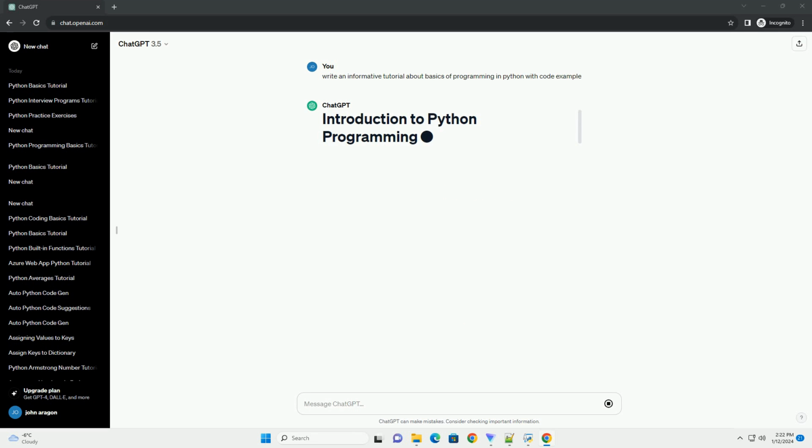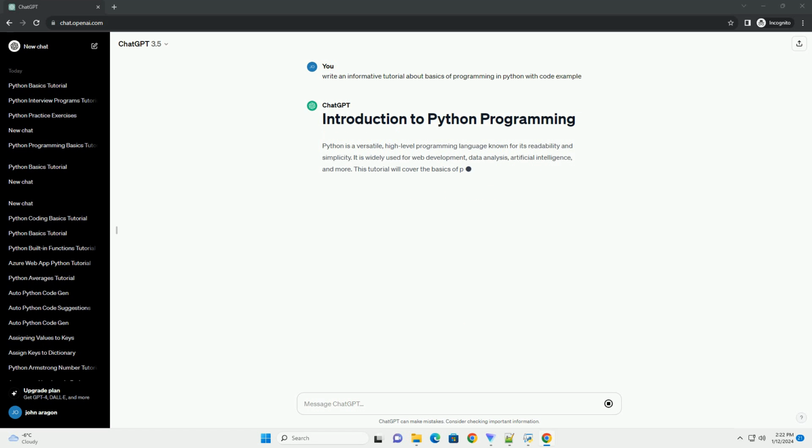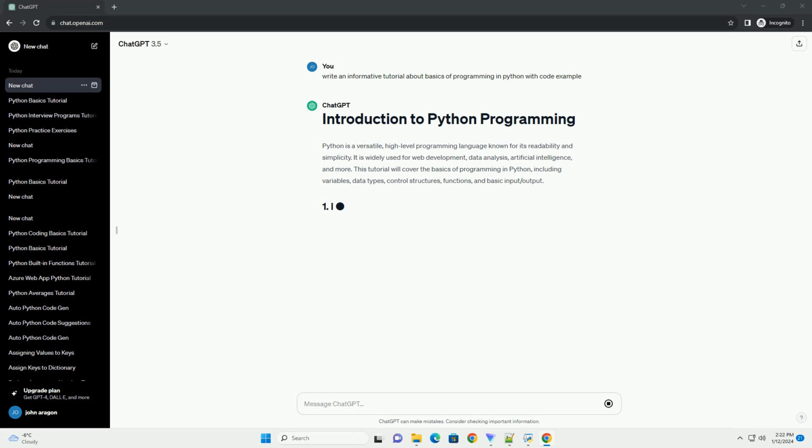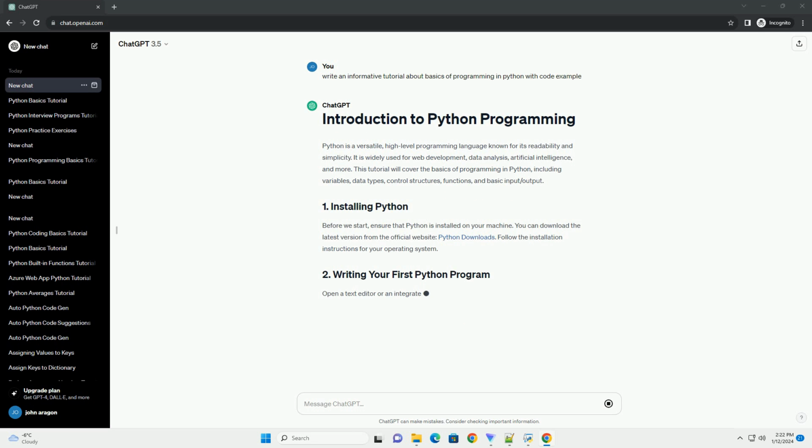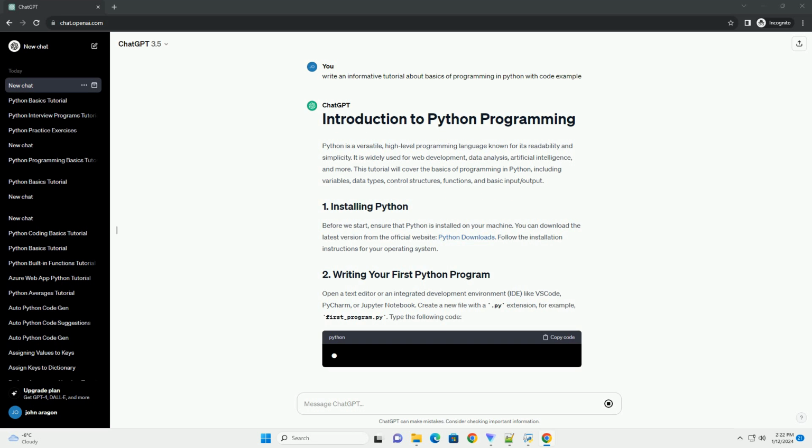Python is a versatile, high-level programming language known for its readability and simplicity. It is widely used for web development, data analysis, artificial intelligence, and more. This tutorial will cover the basics of programming in Python, including variables, data types, control structures, functions, and basic input/output.